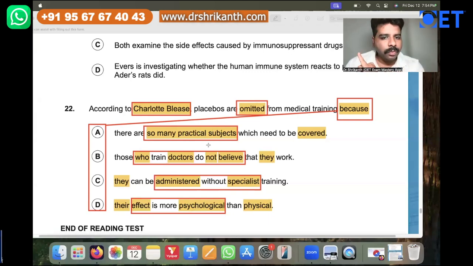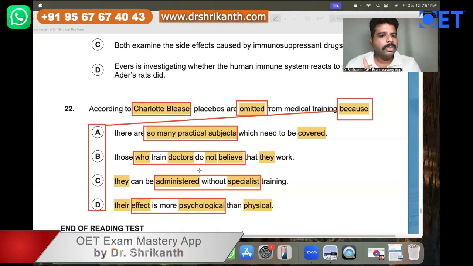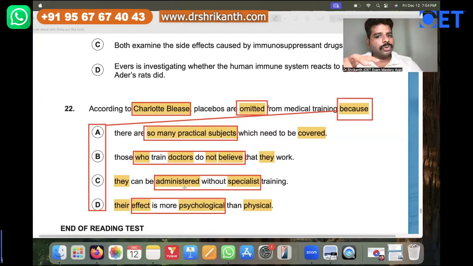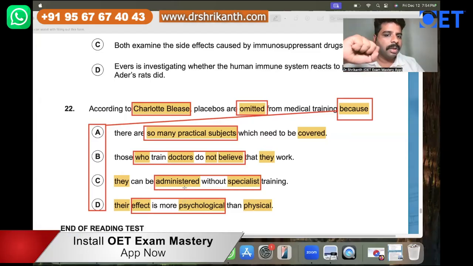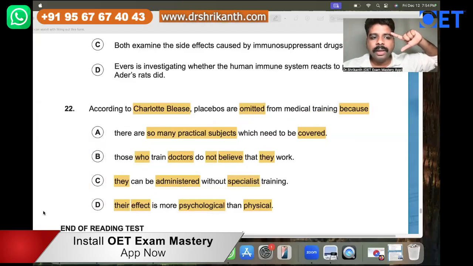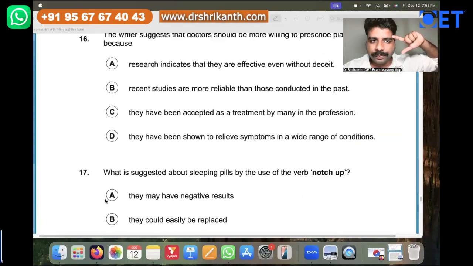So reason number one, so many subjects. Reason number two, those who train doctors, they don't believe in it. It can be administered very easily, and the effect is more psychological. So like this, you should be able to grasp the focal points of the answer options as well. And you must now register all this information to your memory. Retention you have to do, right? Now you need to go to the paragraph.